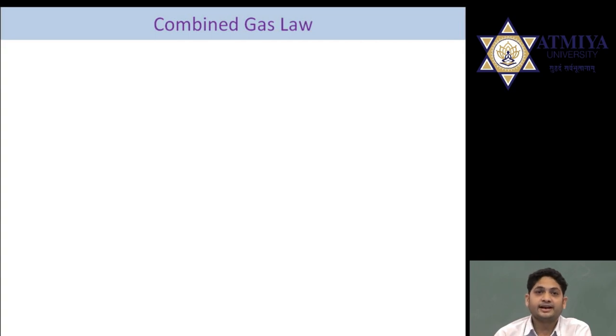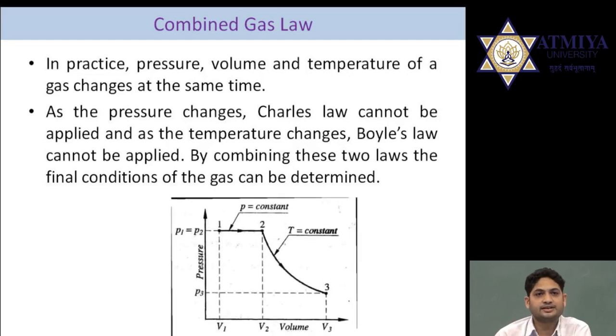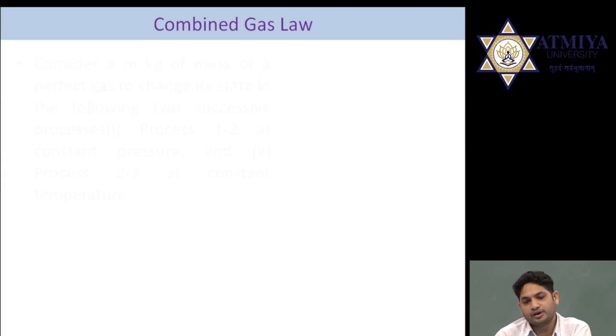Now, as we have discussed Boyle's law and Charles' law: in case of Boyle's law, we can easily identify the relation between pressure and volume. In case of Charles' law, we have identified the relation between volume and temperature. Now if we want to identify the relation between these three, pressure, volume and temperature, we can use the law that is called the combined gas law. In the combined gas law, part of the process is done by Charles and the remaining process by Boyle. As the figure shows, the 1 to 2 process is according to Charles' law, and the 2 to 3 process is according to Boyle's law.